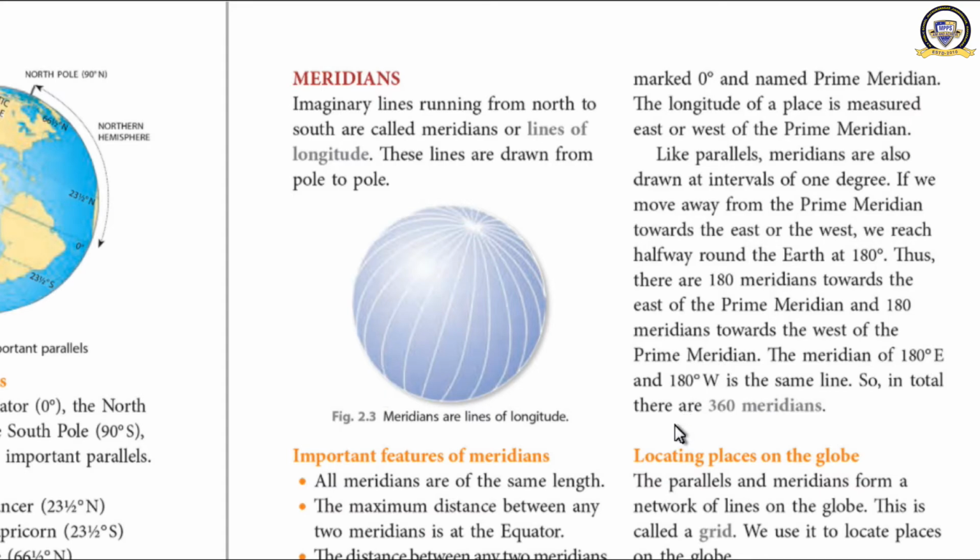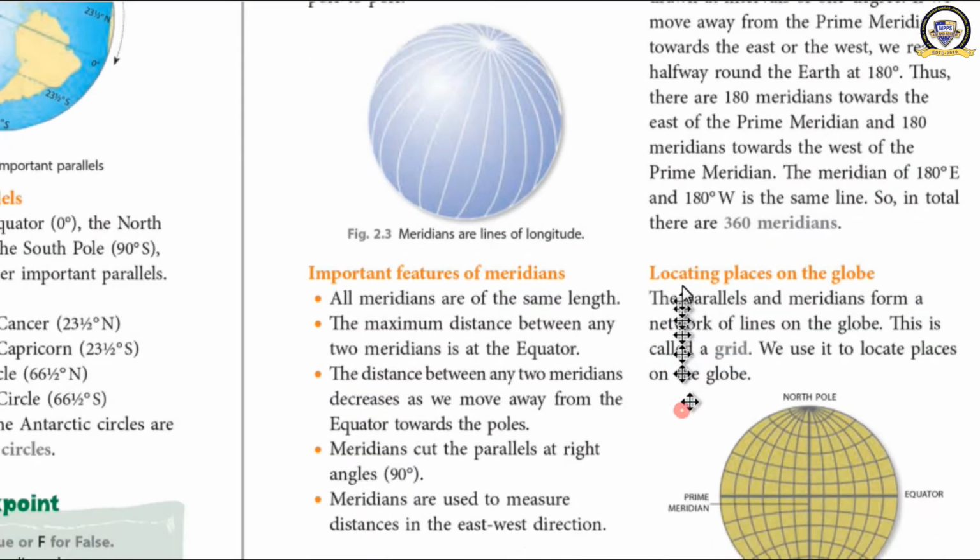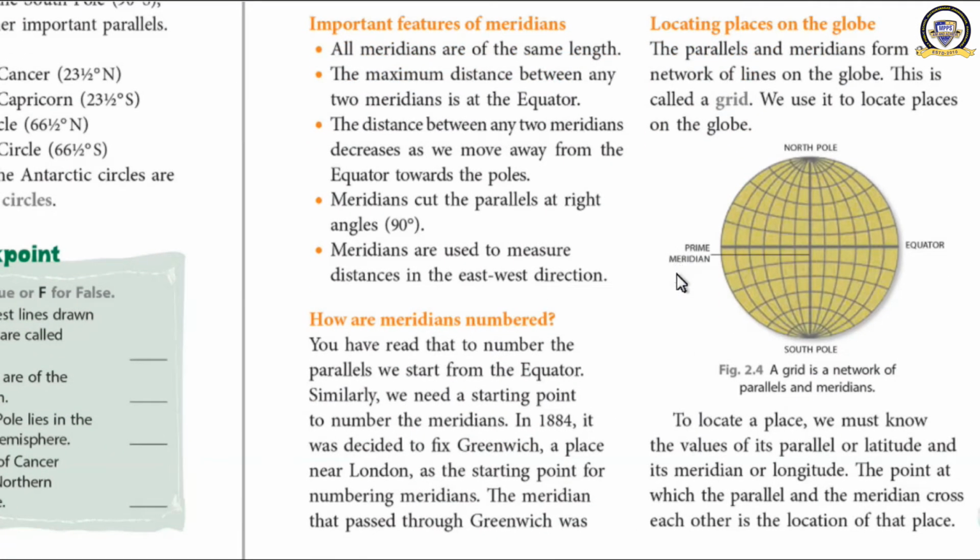Now we will learn about locating a place on a globe. We have learned about these lines on the earth, parallels and meridians. Now we are going to see how we can locate a place. Suppose India, we have to show India to somebody. How can we show it? It can be shown with the help of these parallels, the latitudes and the longitudes.